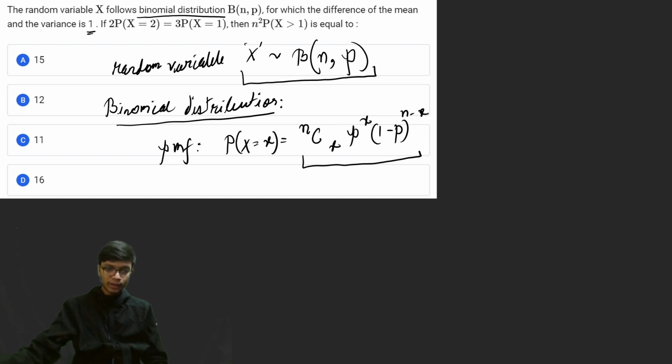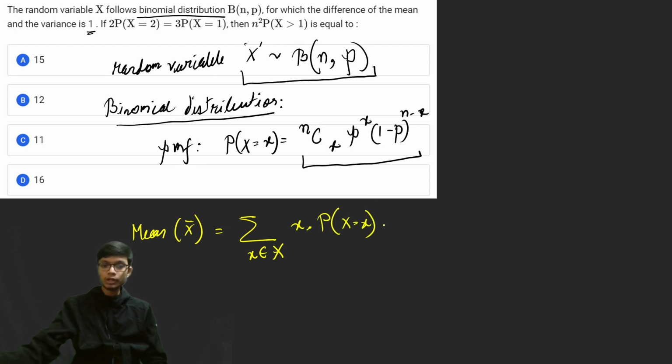Now for getting the mean, if I denote the mean as x bar, the mean will be given by the summation over small x belonging to the capital X set, where we multiply x with the PMF function, f of x, that is P of X equal to small x.